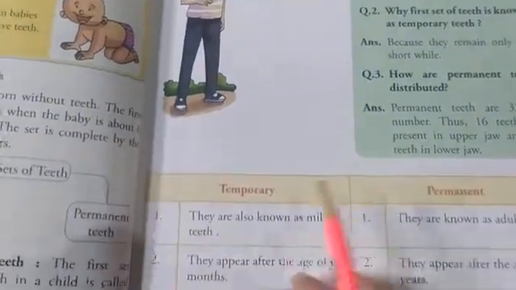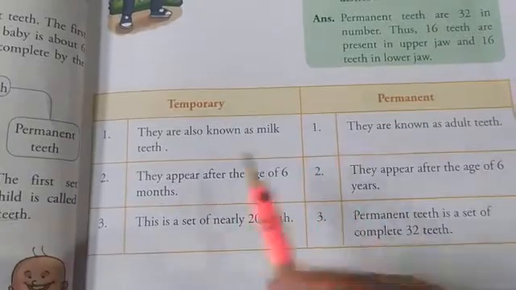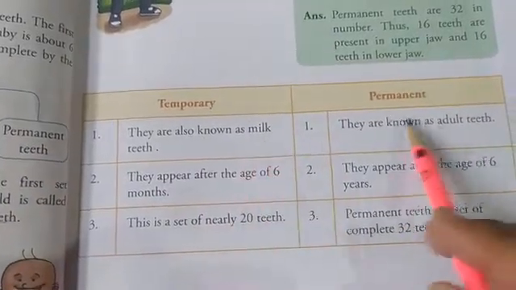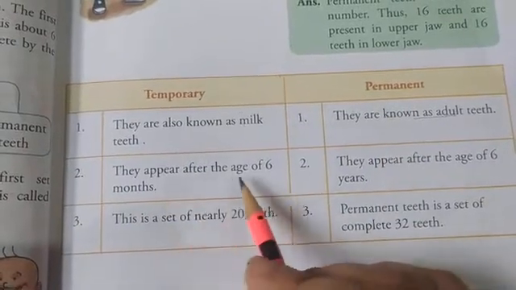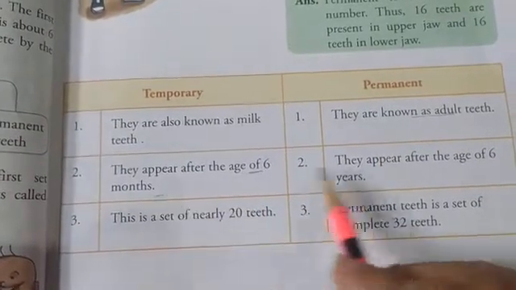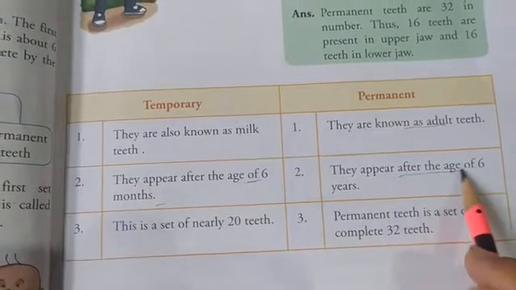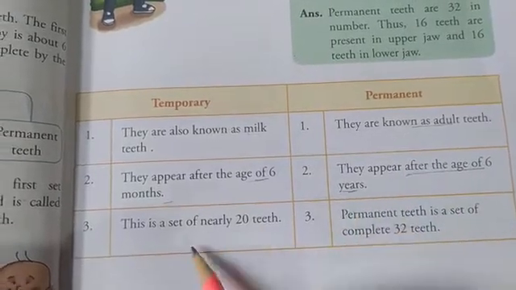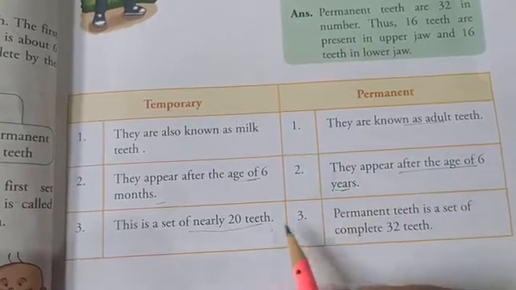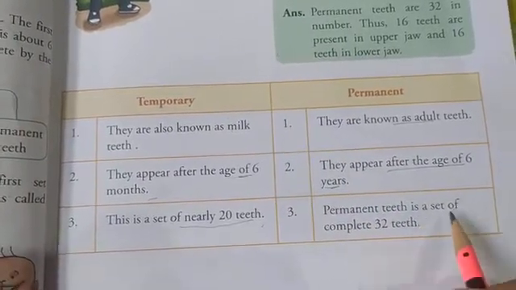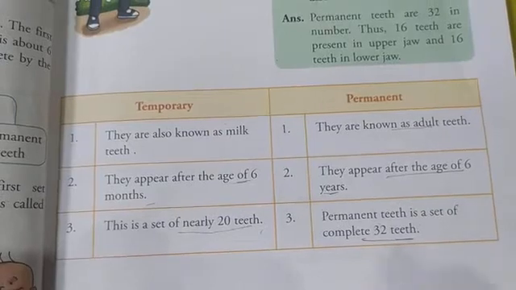So here is the difference between temporary and permanent teeth. Temporary teeth are also known as milk teeth. Permanent teeth are known as adult teeth. Temporary teeth appear after the age of 6 months, but permanent teeth appear after the age of 6 years. Temporary teeth are a set of nearly 20 teeth. How many teeth? 20 teeth. And permanent teeth are a set of complete 32 teeth.